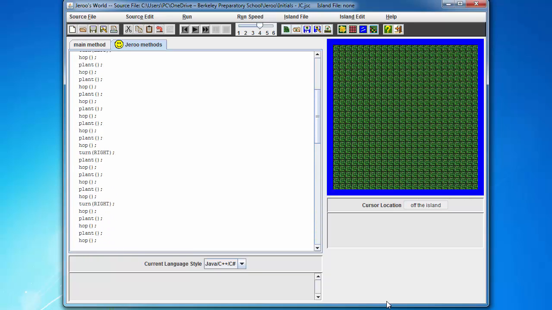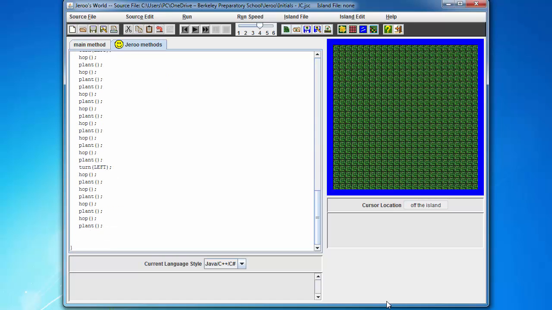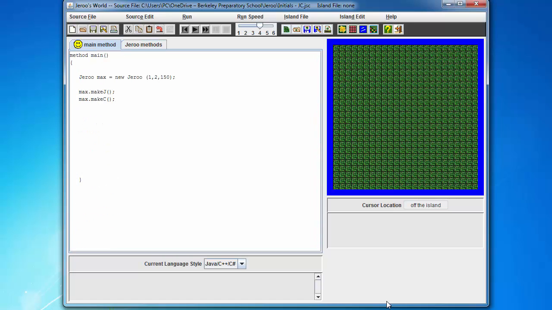So we flip back over to our main method, and now we need max to make C. Remember, end each line of code with our semicolon. Now you remember that initials JSE file where it was all of this stuff, okay, but over in the main method. Now our main method is just 3 lines of code. Make max, and then have max do that. And there's a reason why coders do this. They do this to save memory.